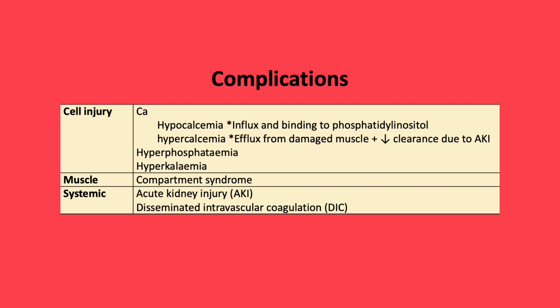Due to the release of phosphate and potassium from the cell, patients are at risk of hyperkalemia and hyperphosphatemia, and there's uptake of calcium into the cell, initially leading to hypocalcemia. However, due to ongoing muscular damage and reduced renal clearance, patients are at risk of hypercalcemia.